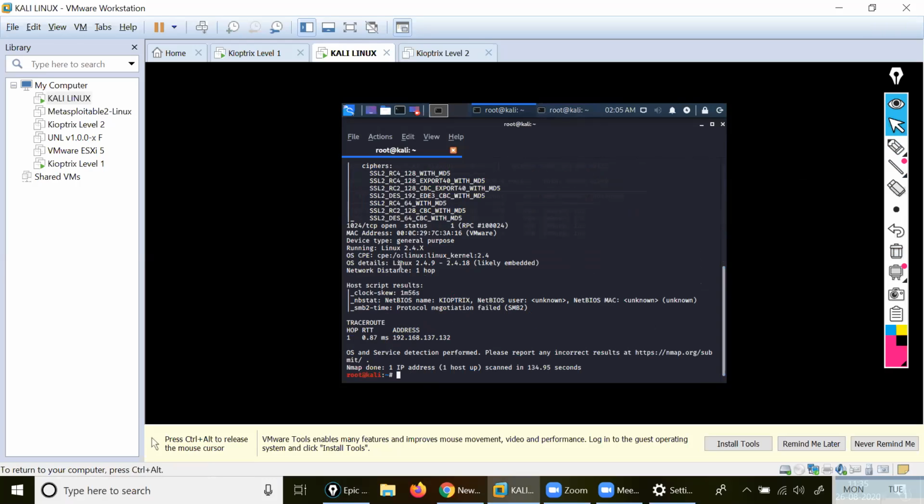Understood now? Here, operating system details. Are you getting Linux 2.4.9 to 2.4.18? Understood now? Yes. So this is the complete information. It will give it to me. Is my point clear? Okay. So with the help of this one, we can get all this. After that, what we will do,